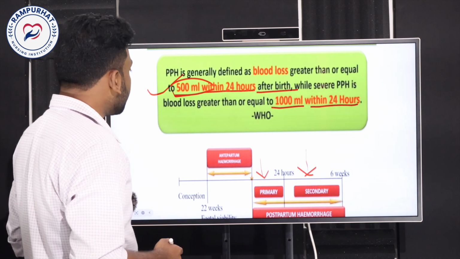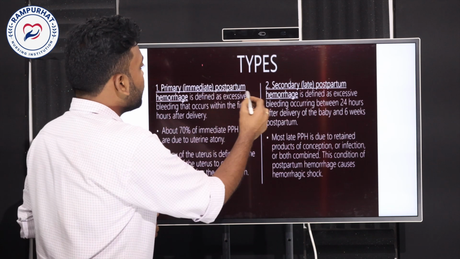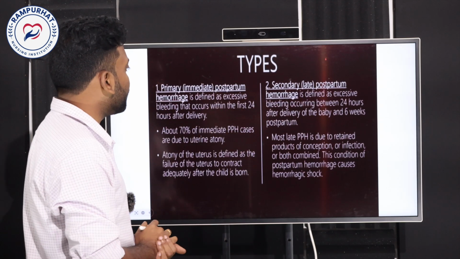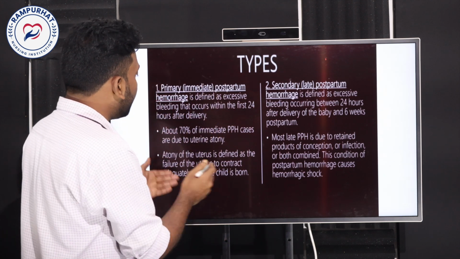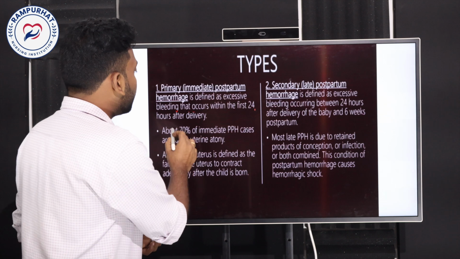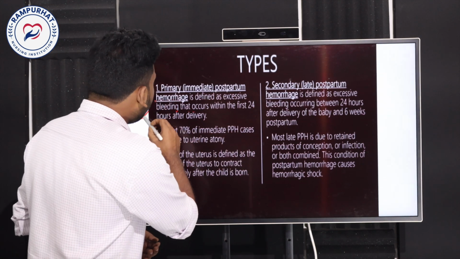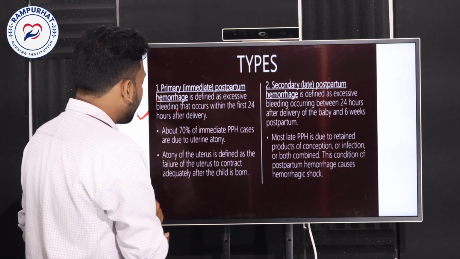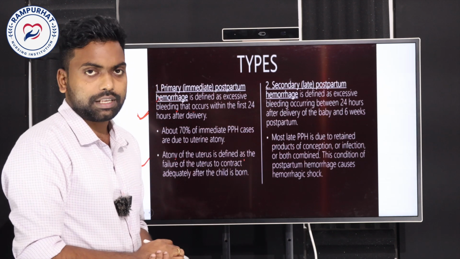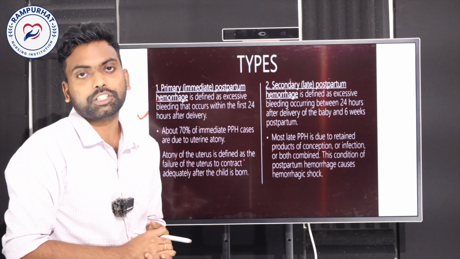Let's see in detail the differentiation between primary PPH and secondary PPH. Primary PPH, as I told you, is bleeding that occurs within 24 hours after the delivery. The main reason for primary PPH is atony of the uterus. Atony is nothing but absence of contraction.